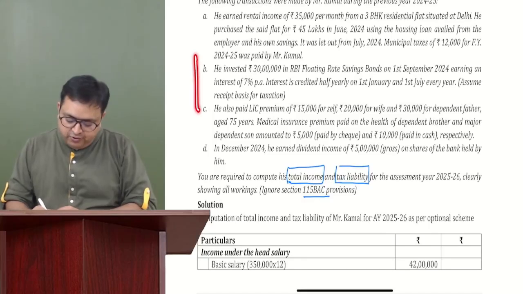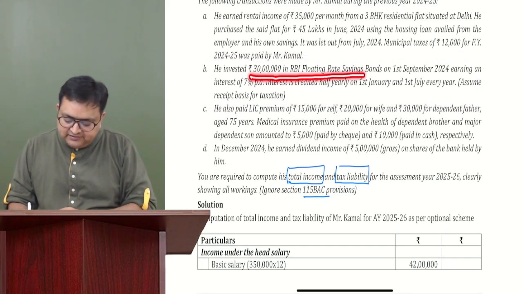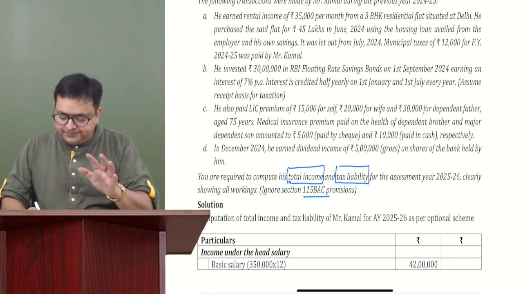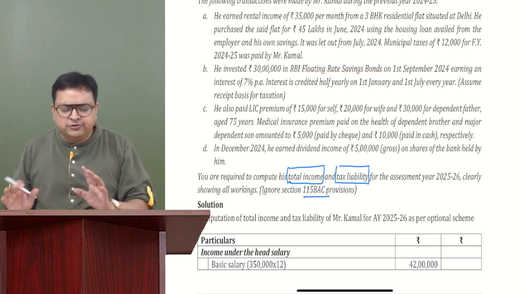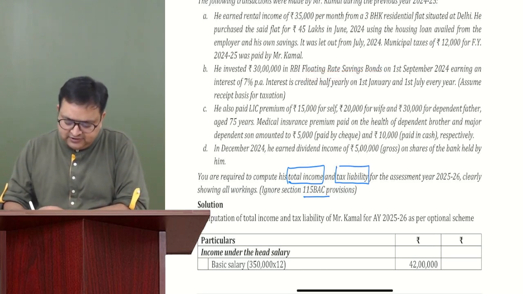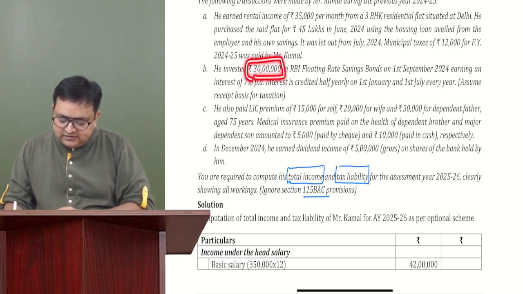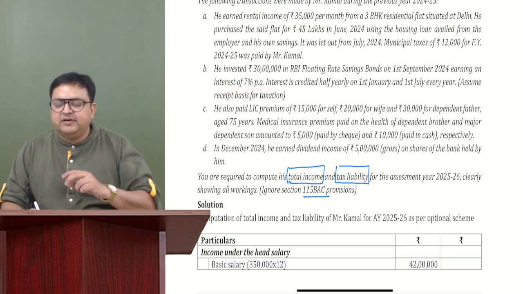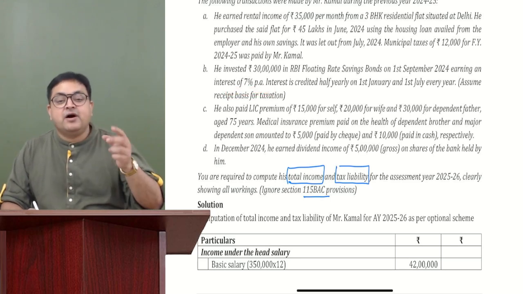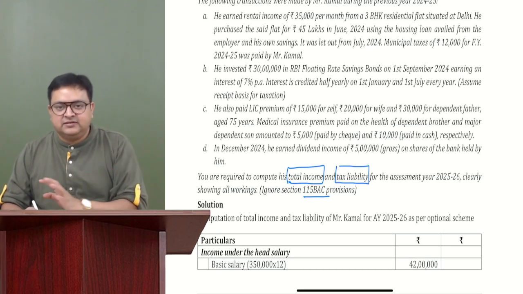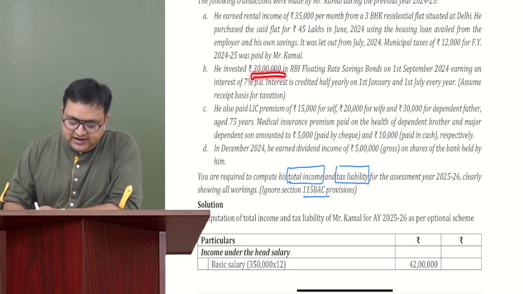Now, B point. He invested 30 lakh in RBI floating rate savings bond on 1st September 2024. So he has purchased some bonds. What are these bonds? No need to concentrate on this. Whatever he has purchased, it's bonds. How much has he invested? 30 lakh rupees in September 24, earning an interest of 7% per annum. So which income is he getting now? Income from other sources. They are not leaving anything. Only PGBP is left. Otherwise, everything is coming now. So on 30 lakh, 7%.